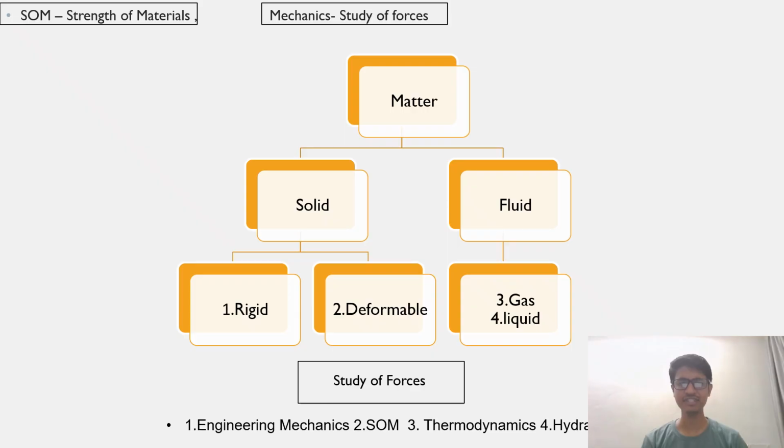The first thing everybody should know is the full form of SOM. SOM means strength of materials, and mechanics means the study of forces in which there is matter. Matter means materials, and it is categorized into solid and fluid. Solid is categorized into two types, rigid and deformable, and fluid is also categorized into two types, gases and liquid.